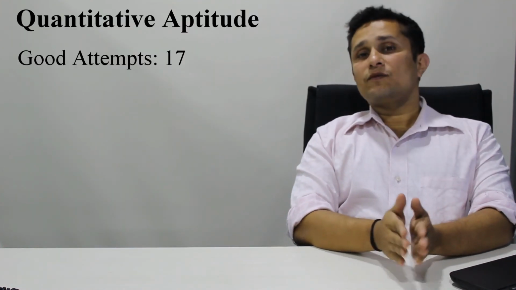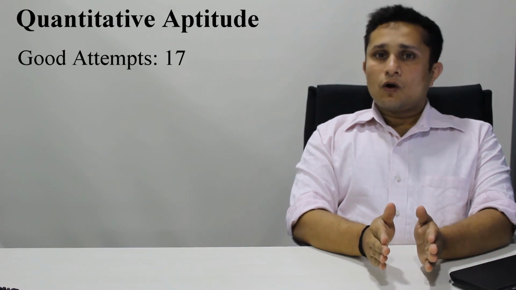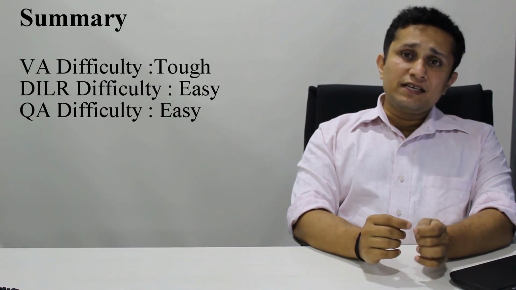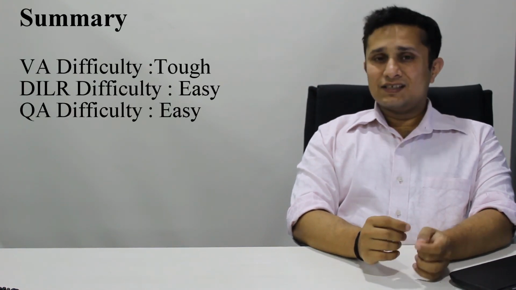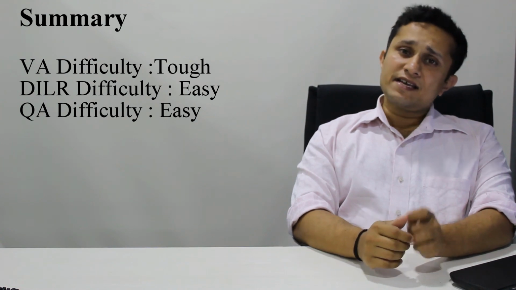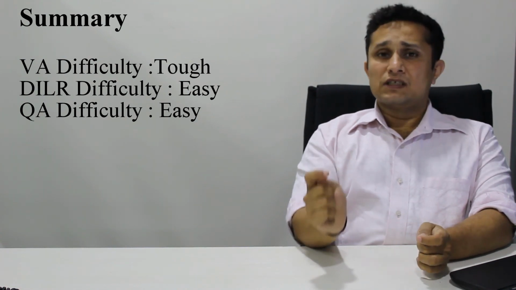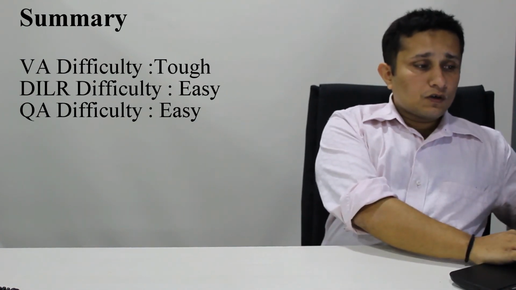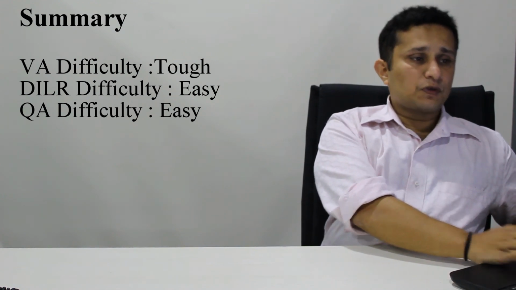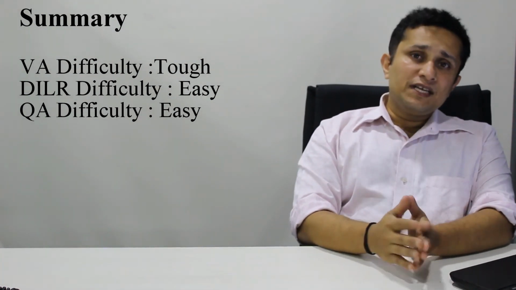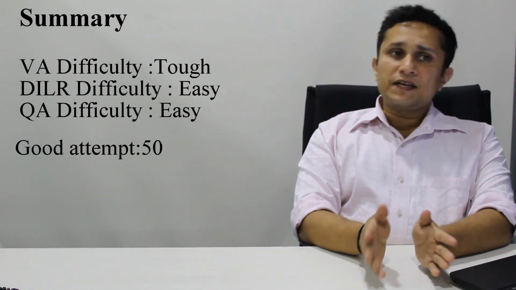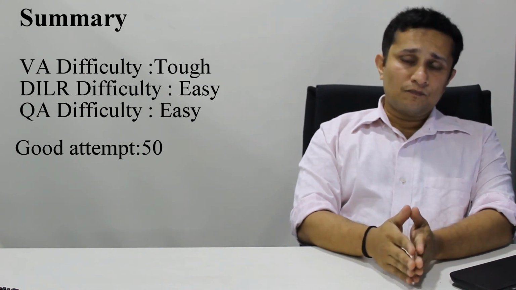17 attempts is what I would target here. On the whole, I would say this paper was on the lines of CAT with a marginally tougher English section, marginally easier DILR section, and at par quant section. The overall number of good attempts as per our analysis would be nearly 50. So 49 to 51 attempts would be good.